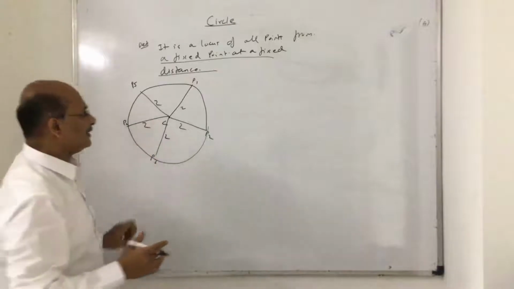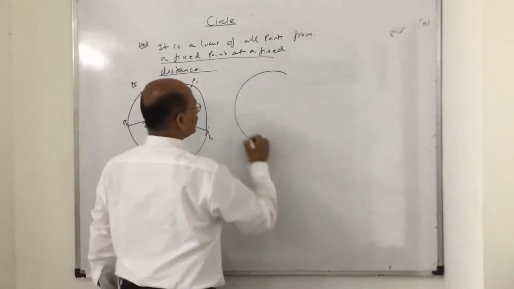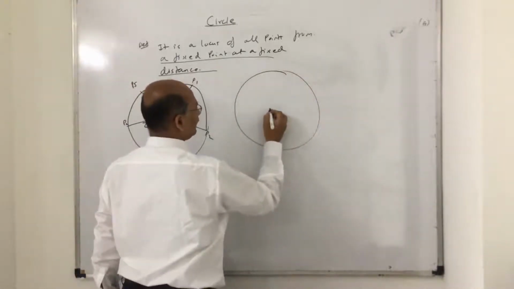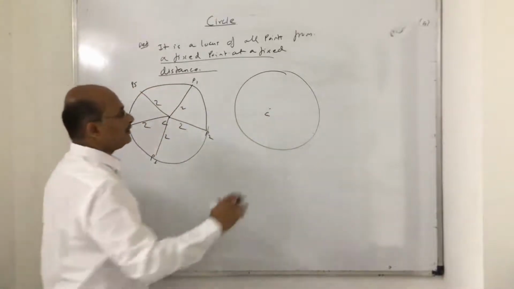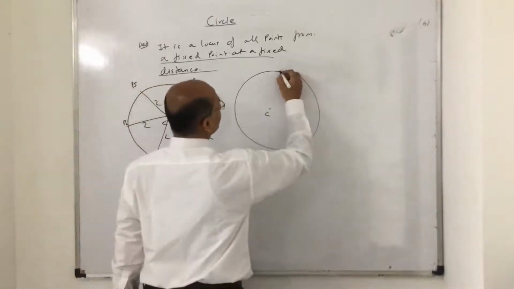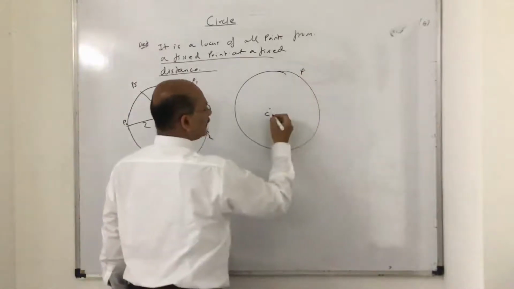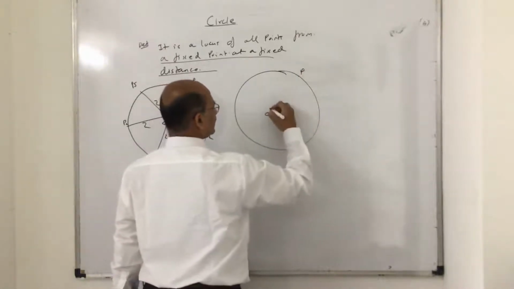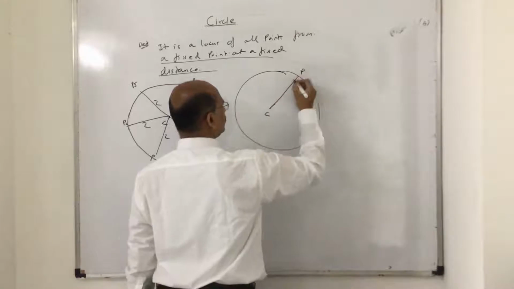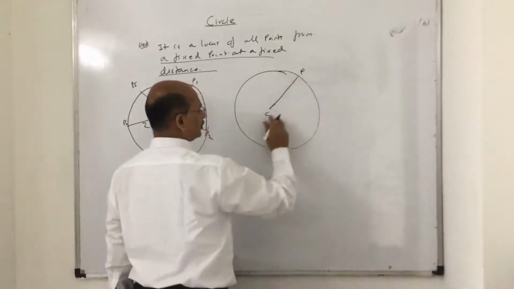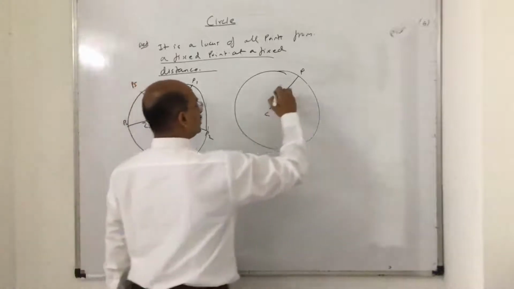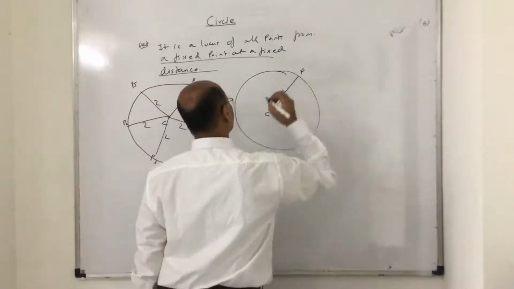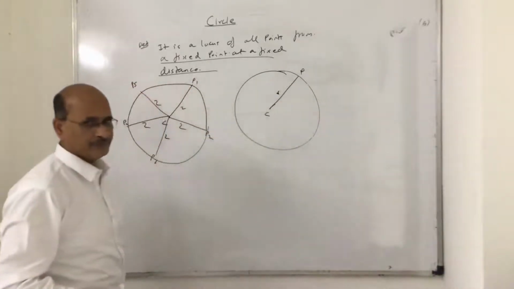Having said that definition, what constitutes a circle? Everybody is aware, but still I will take it. This is the center of the circle, and P is a moving point, and this distance, from the center to a point on the circle, is the radius of the circle. Everybody is aware of that.